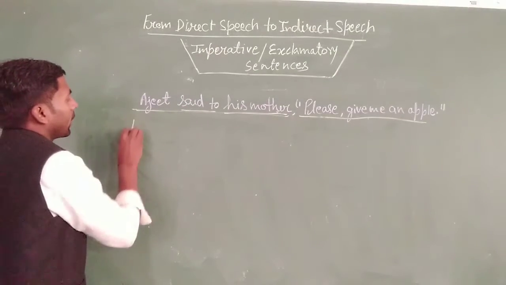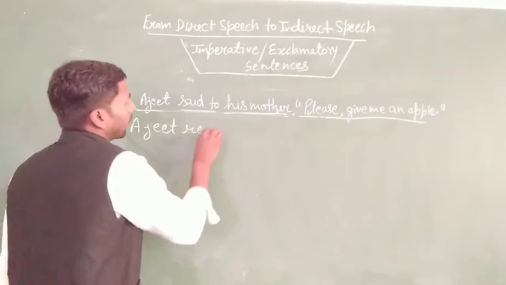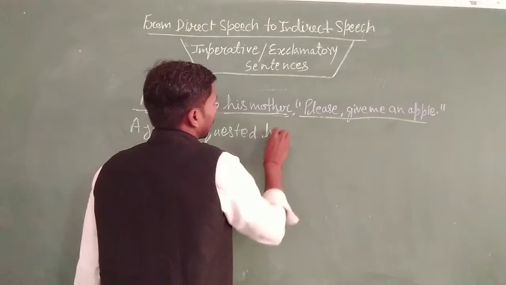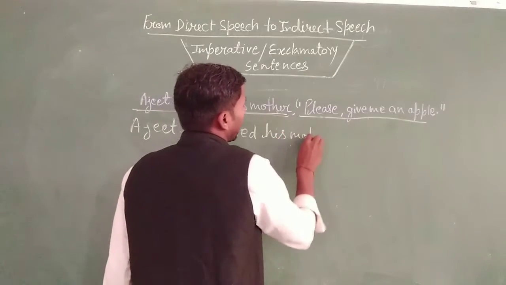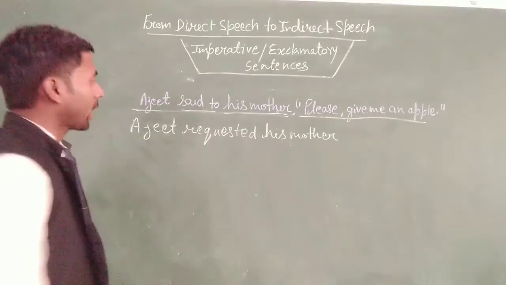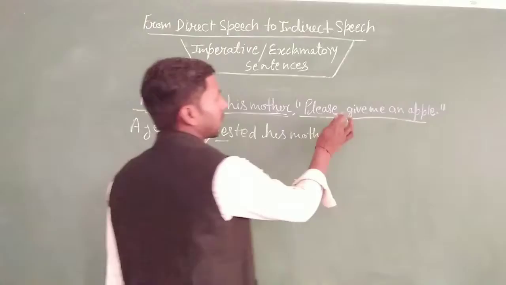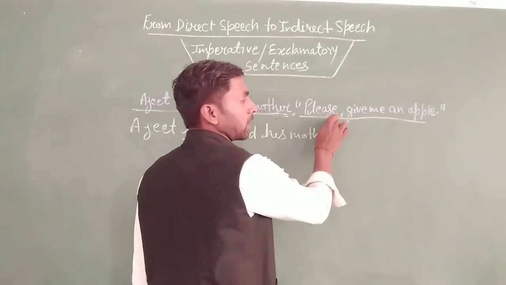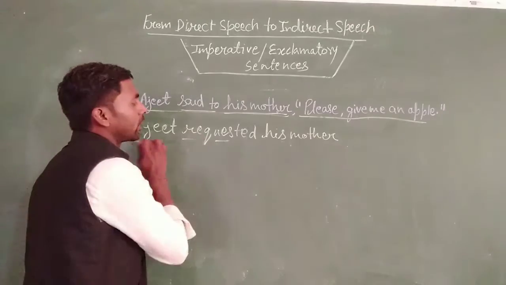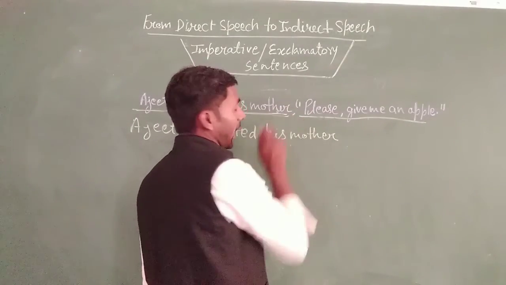So it will be Ajit requested his mother. Why can we use the word requested here? Because this sentence expresses the sense of request. So we will write down requested here. Clear? And then here is the comma and inverted comma.